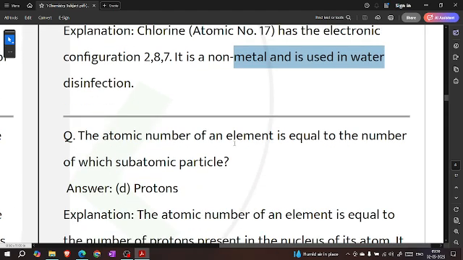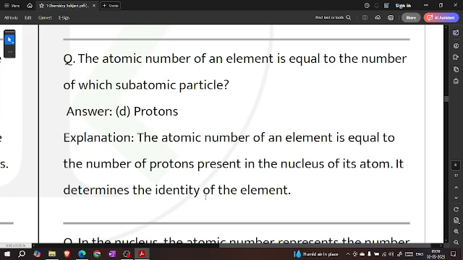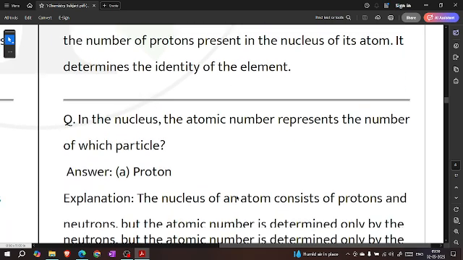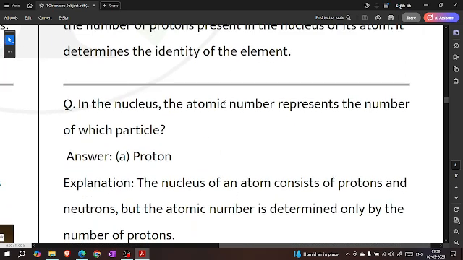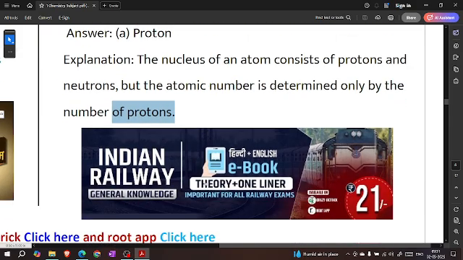The atomic number of an element is equal to the number of which subatomic particle? Proton. The atomic number of an element is equal to the number of protons present in the nucleus of an atom. It determines the identity of the element. In the nucleus, the atomic number represents the number of which particle? Proton. The nucleus of an atom consists of protons and neutrons, but the atomic number is determined only by the number of protons.